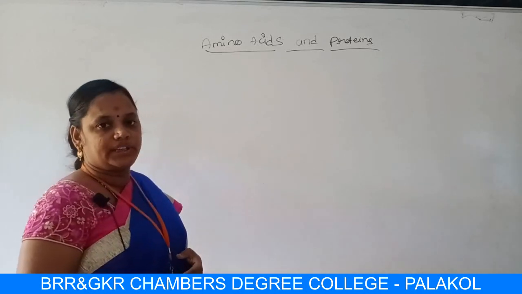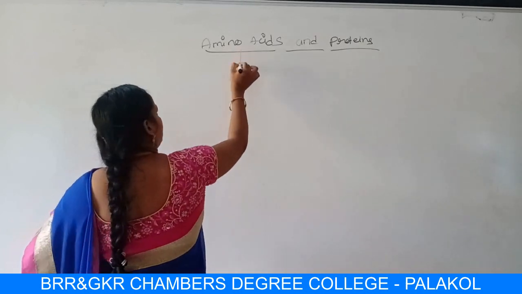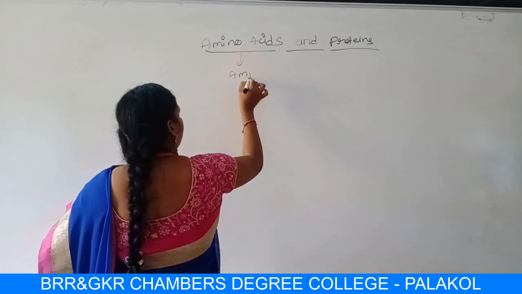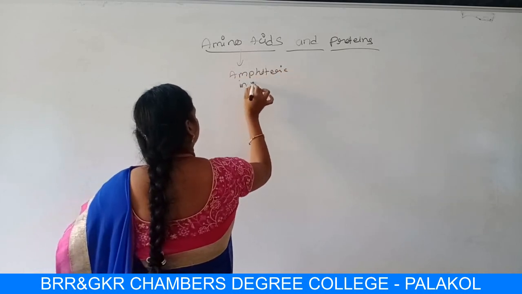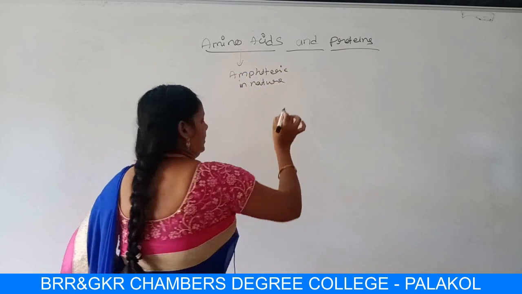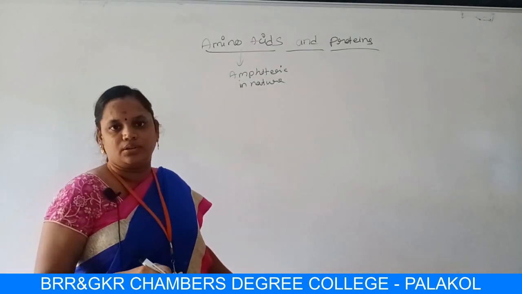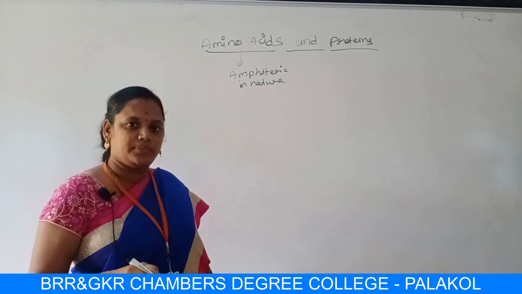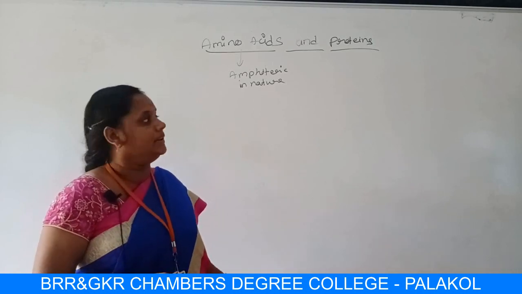Before going into the chemical properties, we already know amino acids are amphoteric in nature. Amphoteric means having both acidic and basic properties.